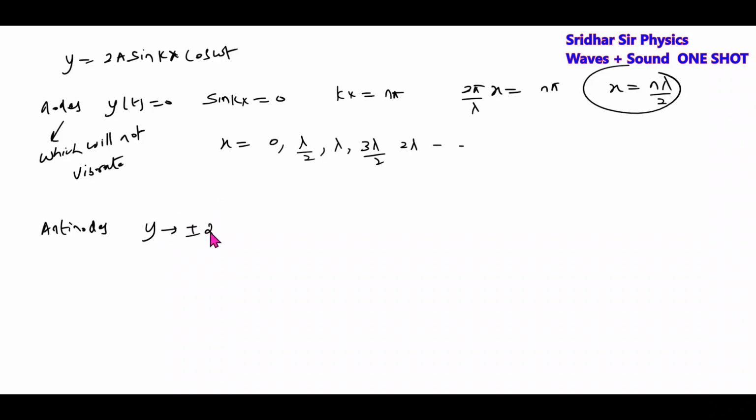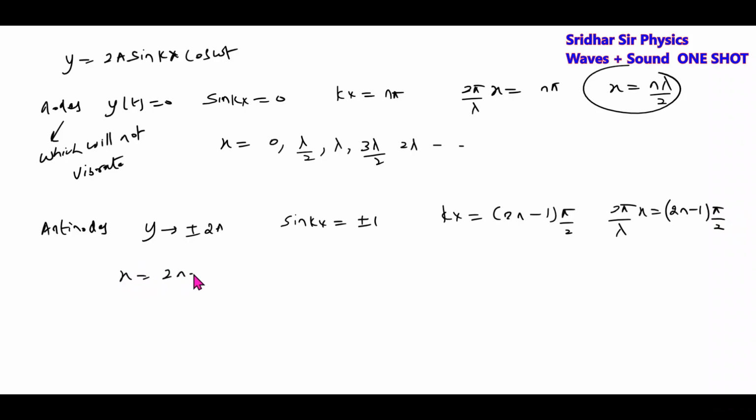Next we have antinodes, whose displacement can be maximum. How much maximum? Equal to plus or minus 2a. For this to happen, sine kx should be equal to plus or minus 1. Then kx should be equal to (2n minus 1) pi by 2. K equals 2 pi by lambda, so x equals (2n minus 1) lambda by 4.